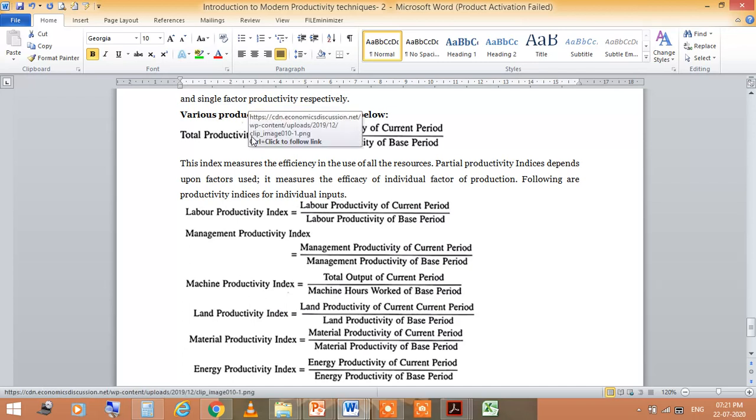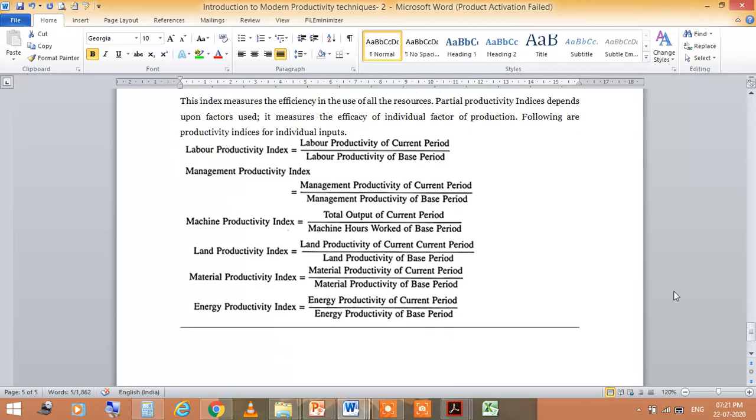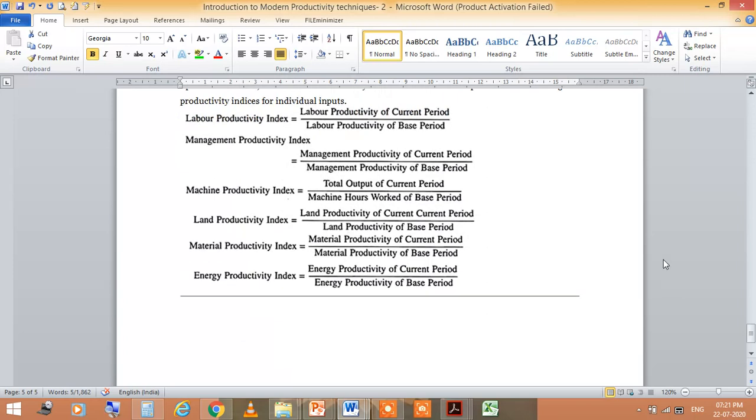This is the total productivity index, meaning total productivity of current divided by the total productivity of the base period. And same for labor productivity, management productivity, machine productivity, land productivity, material productivity index, energy productivity index. So this is all about the productivity index. You can calculate through these formulas.